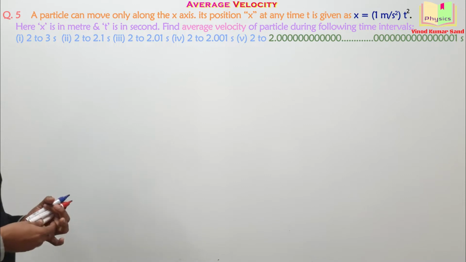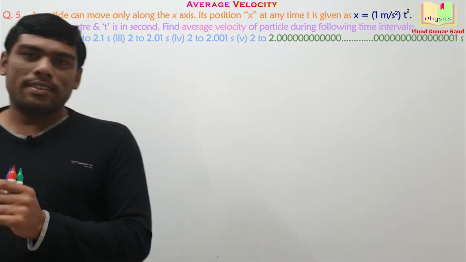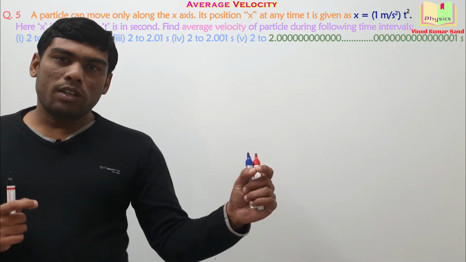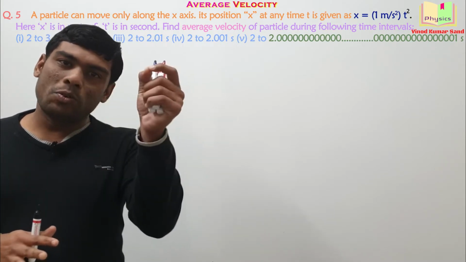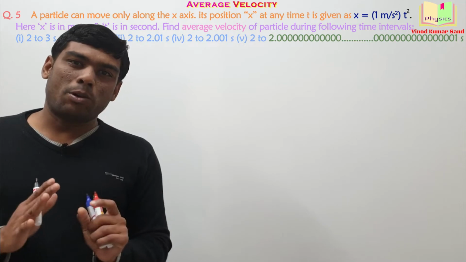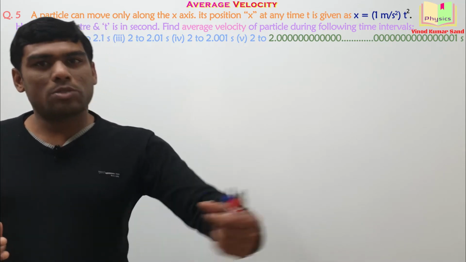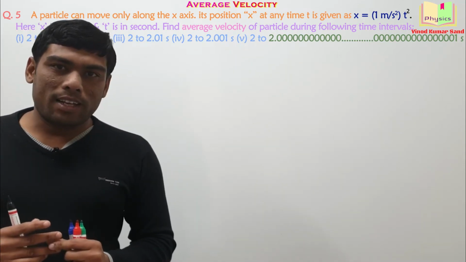I'm starting the solution. Since this is a unidirectional motion, we are dropping the vector sign, the arrow, and will just use the positive sign. Particle is always moving along the positive x direction.